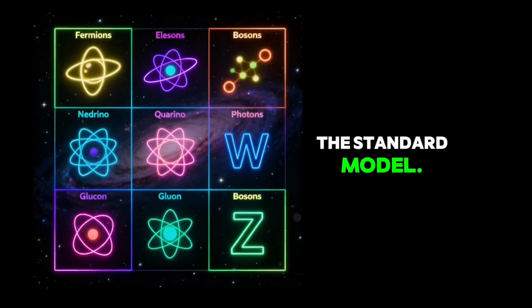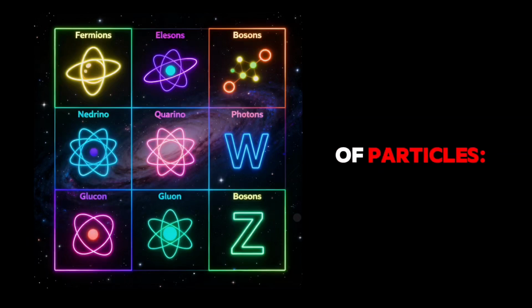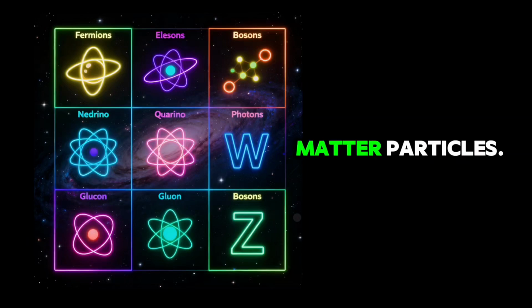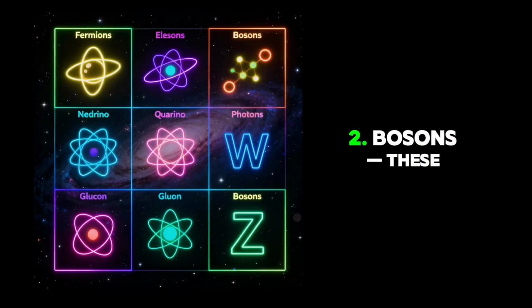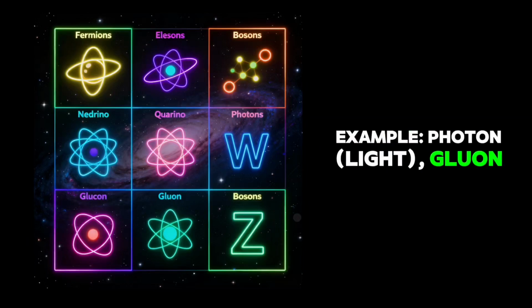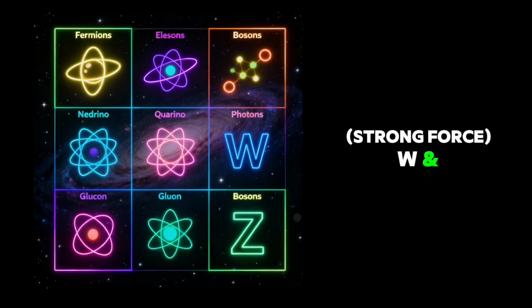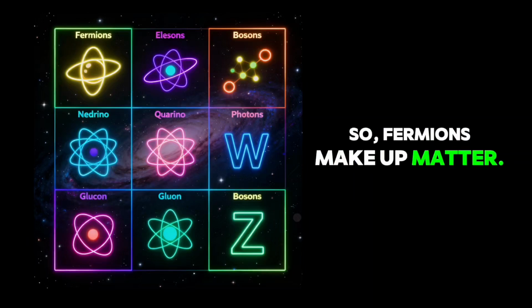The standard model. The standard model says all matter is made of two main types of particles. 1. Fermions. These are matter particles. Example, electrons, protons made of quarks, neutrinos. 2. Bosons. These carry forces. Example, photon, light, gluon, strong force, W and Z bosons, weak force. So, fermions make up matter. Bosons make the forces that act between them.